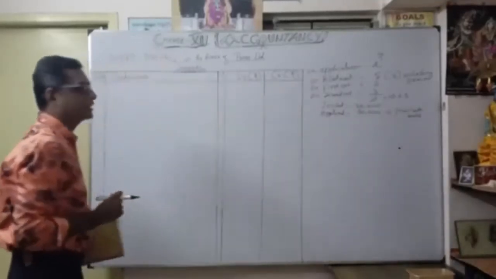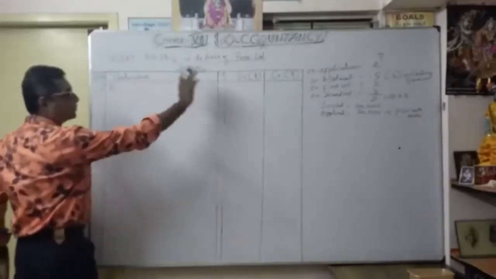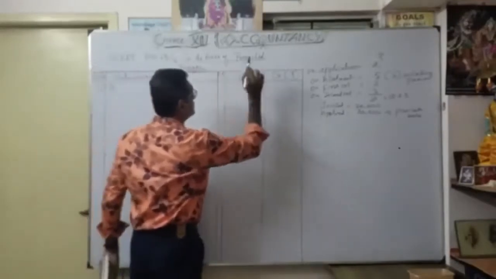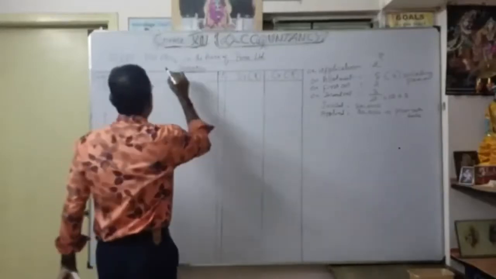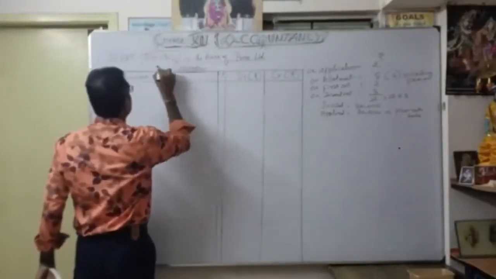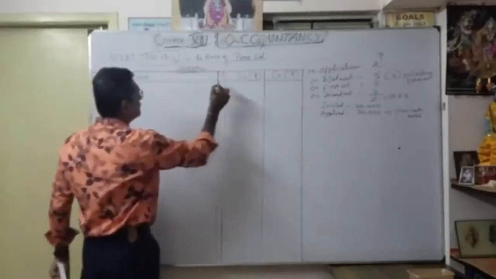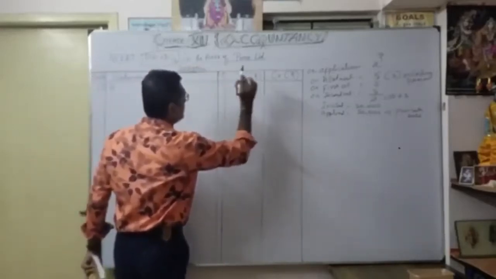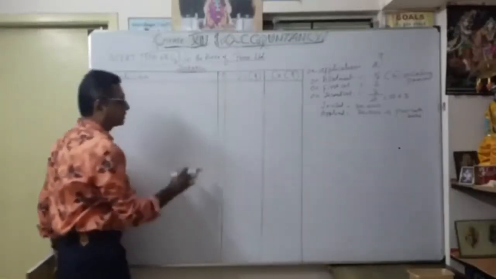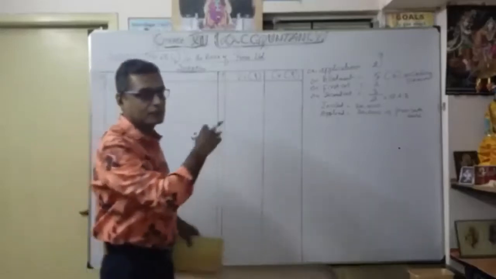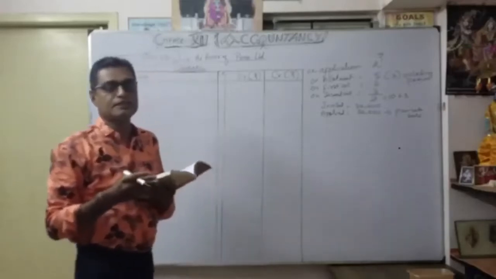Now let's see how the journal entry will be. As you know, the first journal entry, as a bank account, we have to write like this. In the books of Prince Limited. The heading is very, very important, the format. You have to mention the page number like this. In the books of Prince Limited, journal, date, particulars, ledger folio, debit and credit, currency symbol. These are the information we have to write first as a format. We have to draw the line with a scale, with pencil, very neatly. Then only the presentation is very easy and neat.